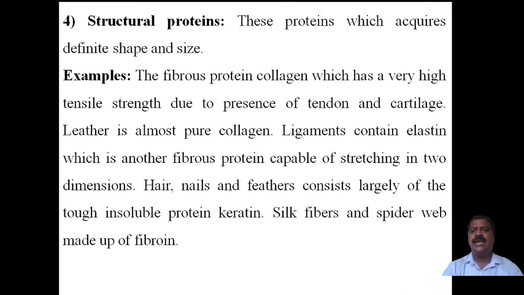The second one is leather, which is almost pure collagen. Leather gives structure, and it is the outermost surface of the animal body. It is protective: it protects from sun, heat and cold.